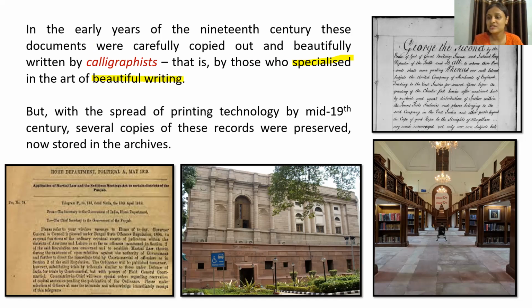Even now, students, I think in schools as well, we have calligraphy competitions, right? Whoever has very beautiful handwriting, accordingly we give them first prize, second, and third. All right. So calligraphist was a job. They were the people who wrote these records. As you see, this is one handwritten record, and look at the handwriting. It is such beautiful handwriting. So these were specialized people.